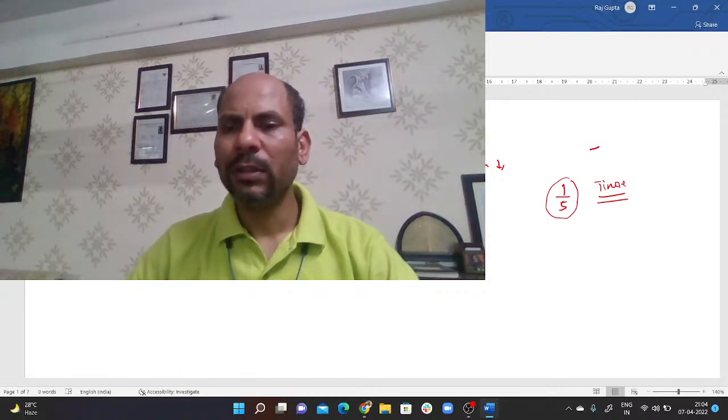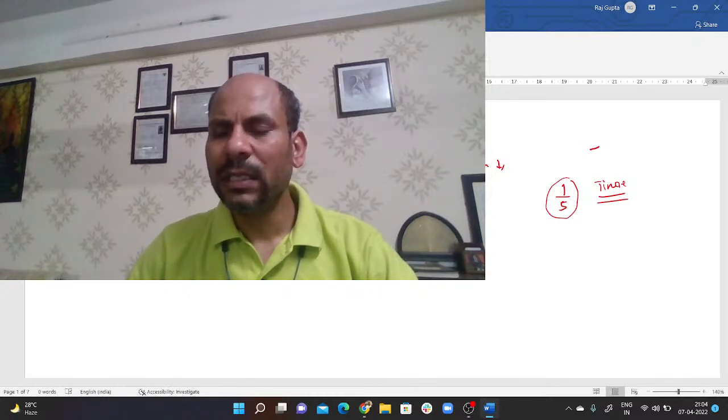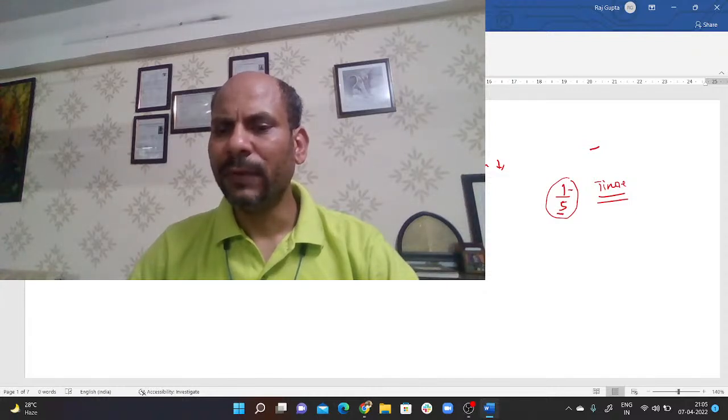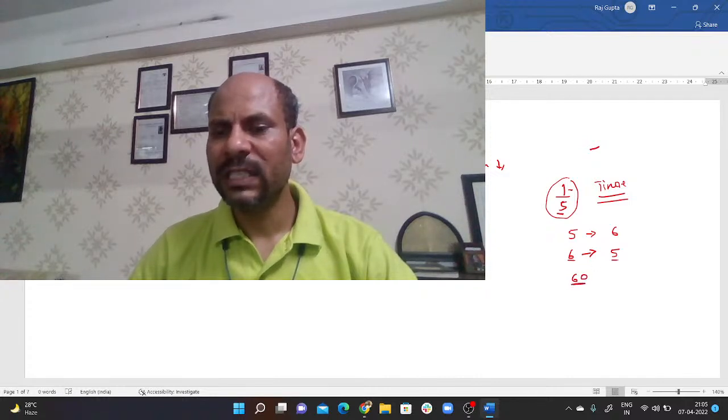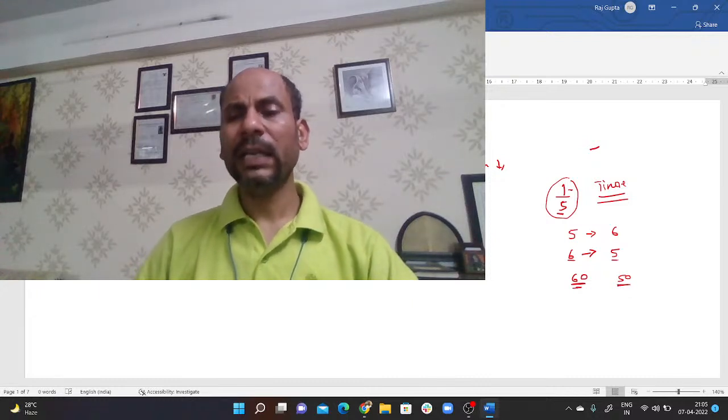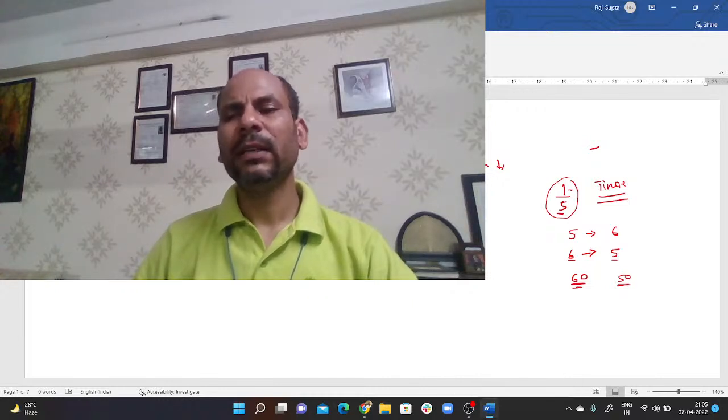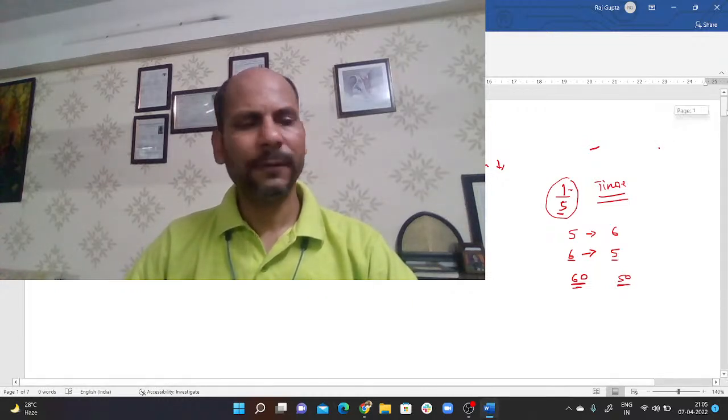So look at how we solve this. The speed increased by 1/5 means if the initial speed was 5, it increased by 1. It means speed has been increased from 5 to 6. So the time, which is inversely proportional to speed, must have been reduced from 6 to 5. And we know their difference is given as 10 minutes. So if the initial time was 60 minutes, the new time is 50 minutes. So the usual time of journey is 60 minutes and the current time of journey is 50 minutes.